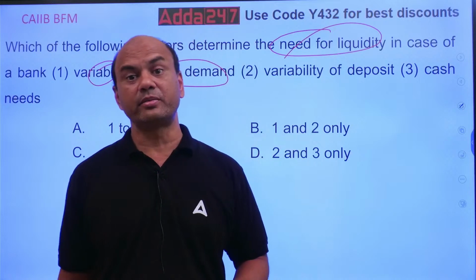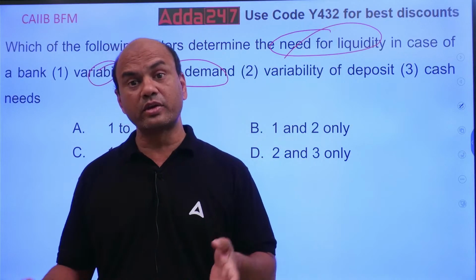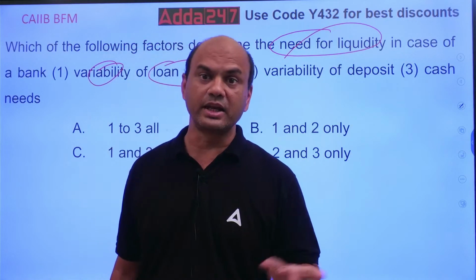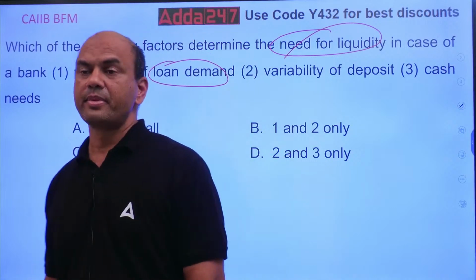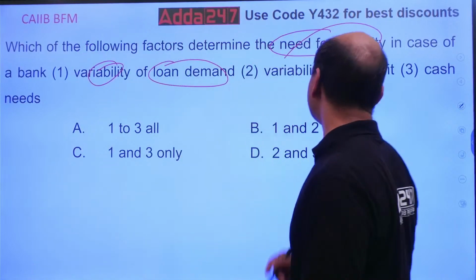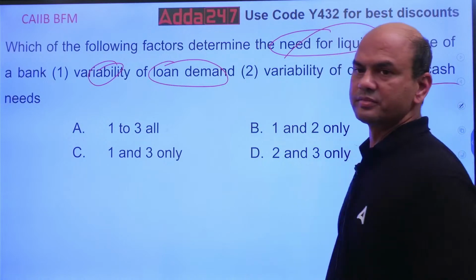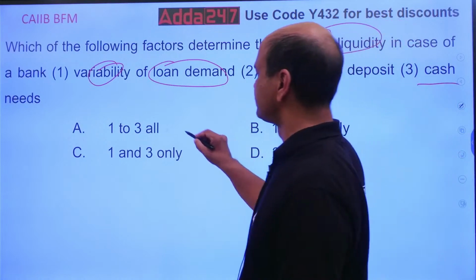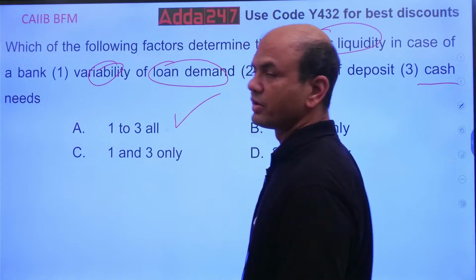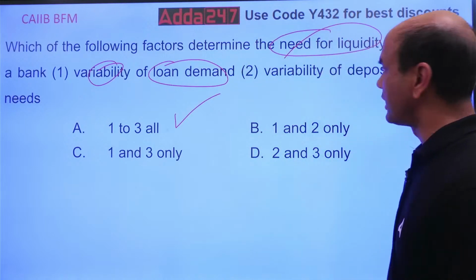Of course it is bad for the bank, but I need to give him money, so I need liquidity and cash. I need cash for my daily operations also. So it is 1, 2, 3, all. Correct?